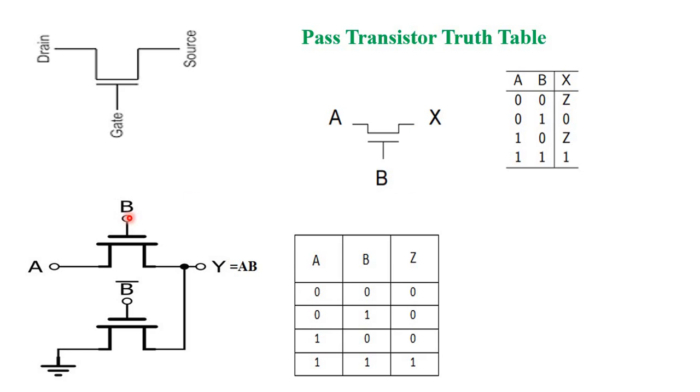But here if we apply B equal to 0, automatically B bar equal to 1. The first one is in the open condition, but the other is in the on condition. So the ground is connected to the output, and automatically output is equal to 0. But in the single pass transistor, the output is not connected to ground, so it is left floating. Now if we observe this one, B is equal to 0, B bar equal to 1. It is short circuited, so the output is connected to ground. Therefore output equal to 0.